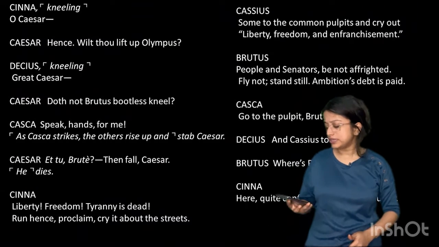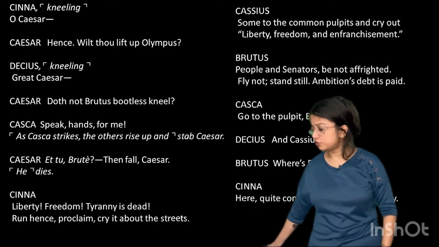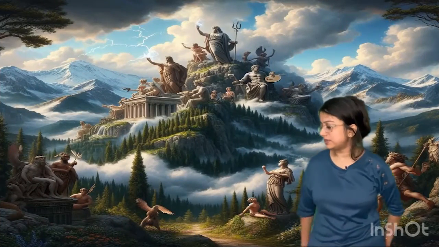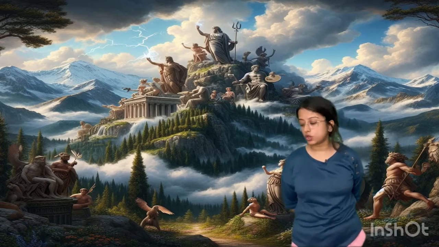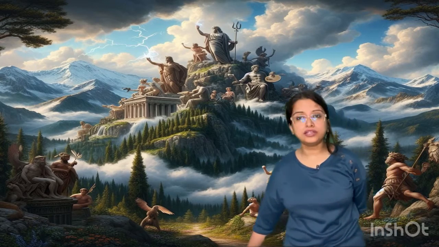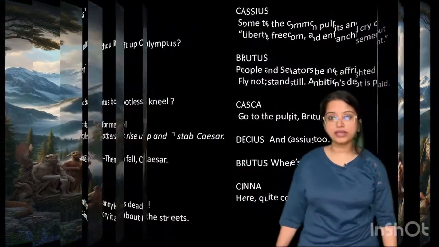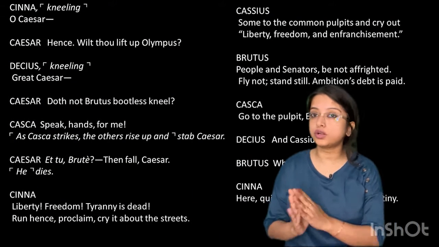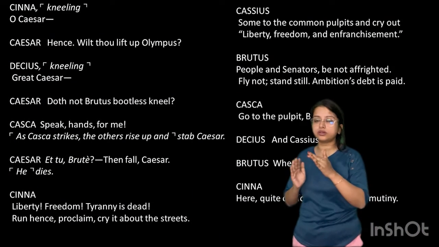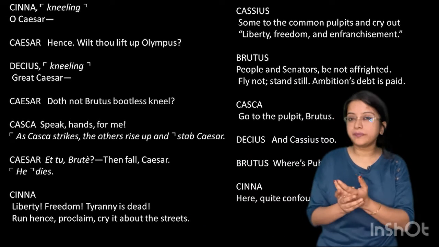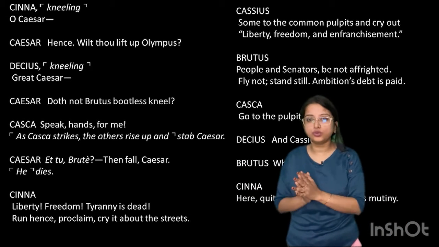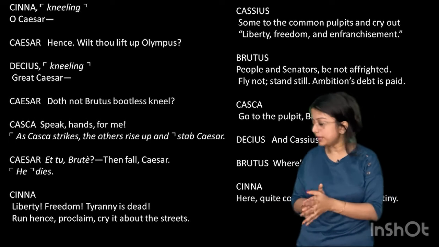Now Olympus, this will be the last thing we are talking about today, because this again needs an explanation. This is the place where the gods live in Greek mythology. So, do you want to lift this Olympus as well, where the gods remain, which is not at all possible? So he draws a comparison between himself and the place of God. So he is quite similar to God. It's like God's decision which cannot be changed.